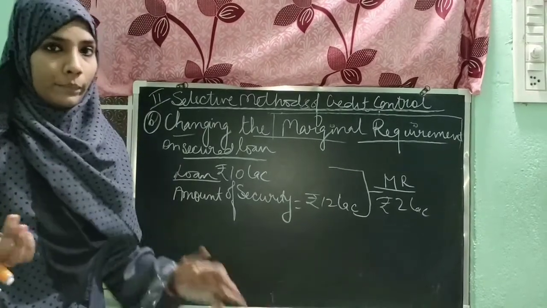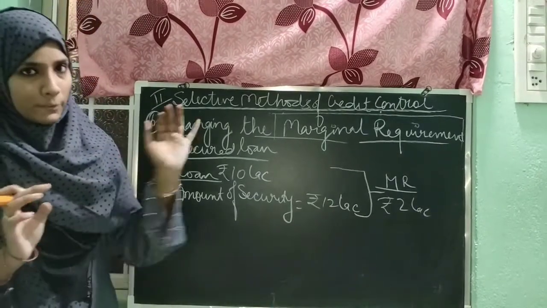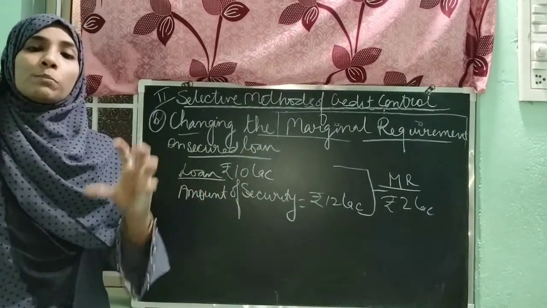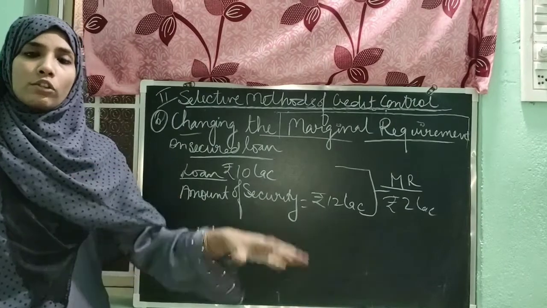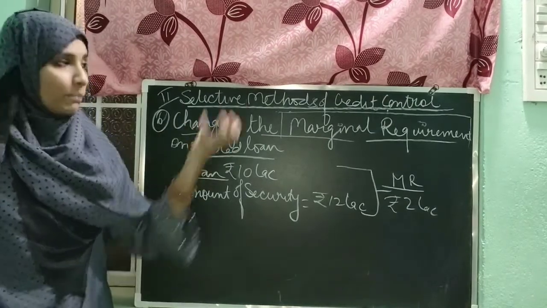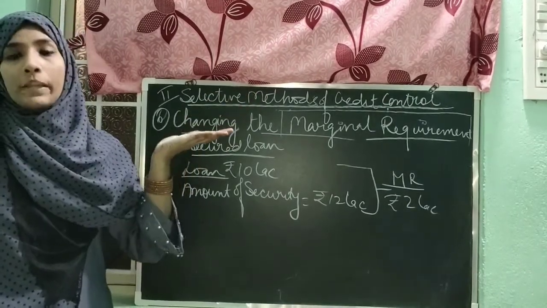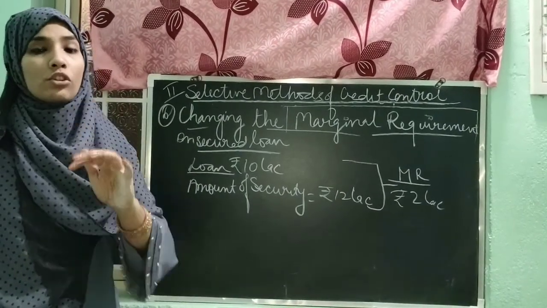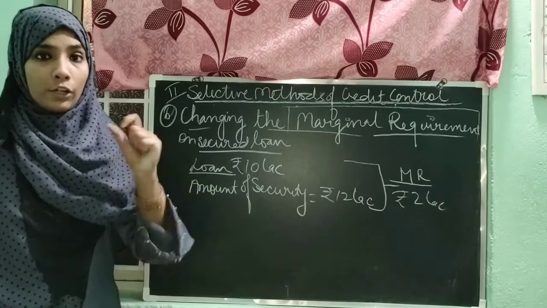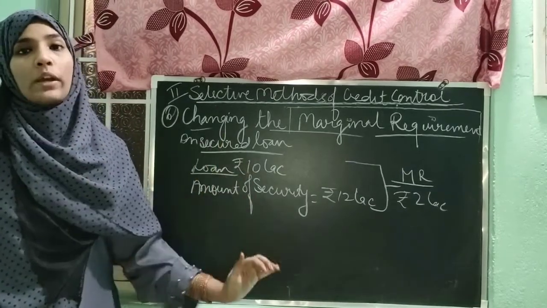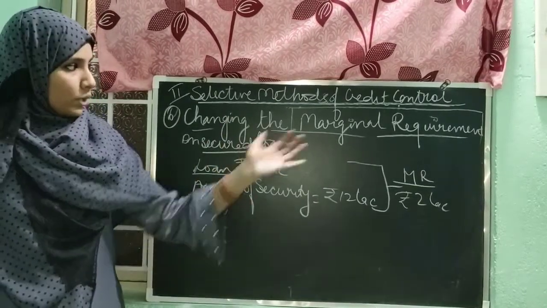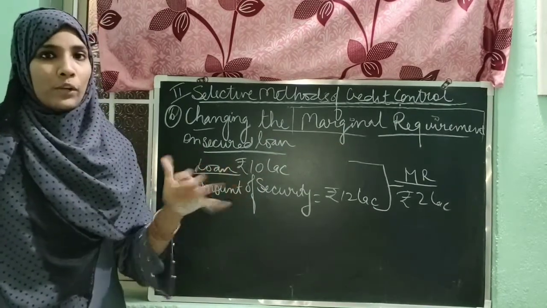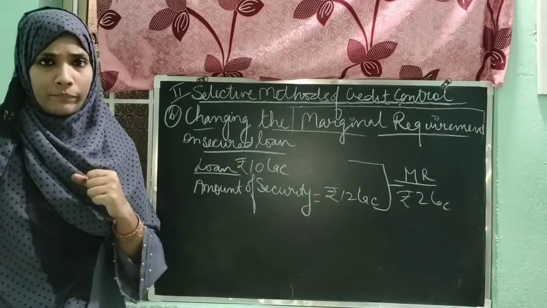And again, in the exam also, while explaining these points, you first have to explain the meaning, then you have to relate this point with the situation of inflation and deflation. That is the main motive of this heading: how the RBI controls the money supply in the situation of inflation and deflation in the economy. You have to relate these things with these points first. Now you understood the meaning of marginal requirement. Now I will relate this point with the inflation and deflation situation.